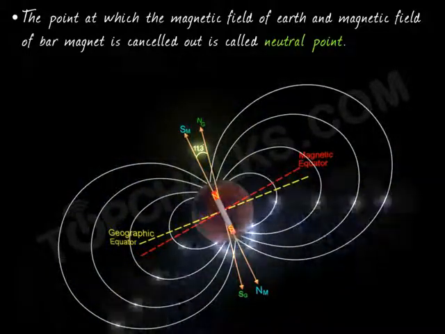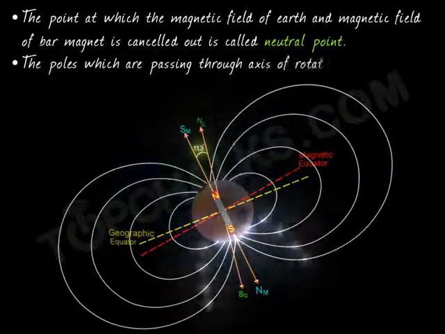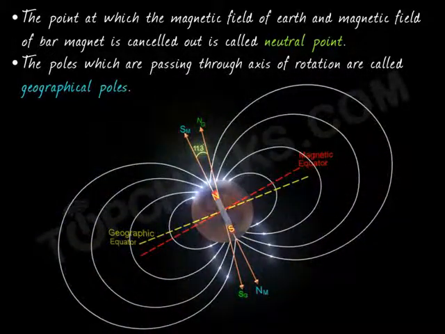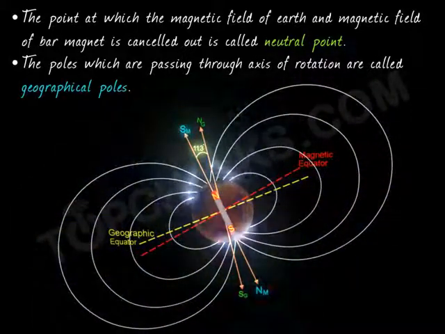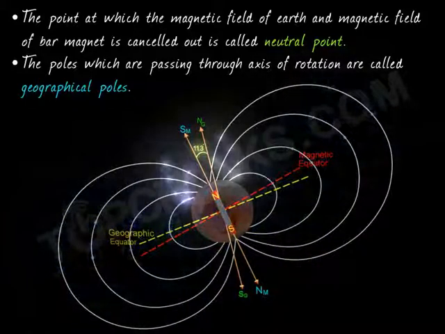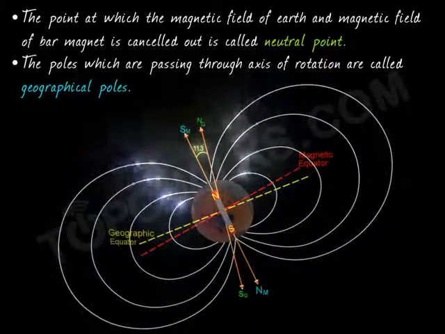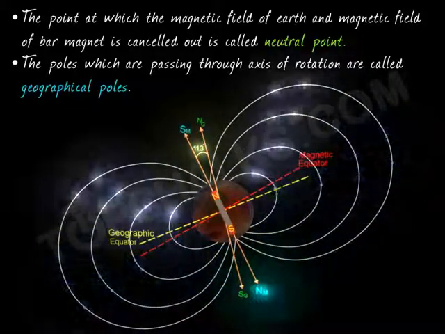So now you see geographical poles and magnetic poles do not coincide, right? Earth has its axis of rotation. The poles passing through the axis of rotation are geographical poles, and a suspended magnet comes to rest in the direction of the magnetic poles. The north pole of the suspended magnet comes to rest in the direction of magnetic south, and the south pole of the suspended magnet comes to rest in the direction of magnetic north, right?